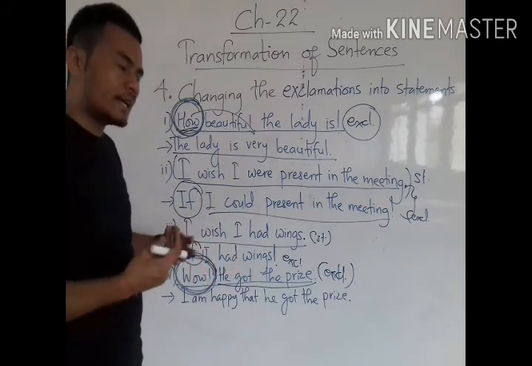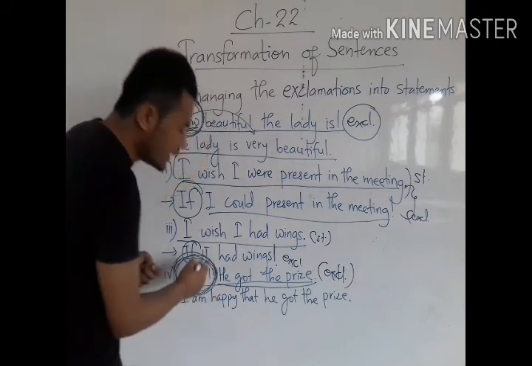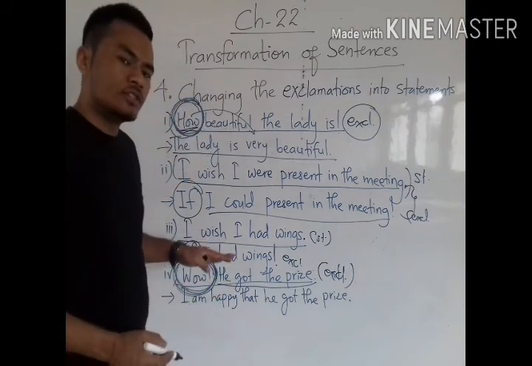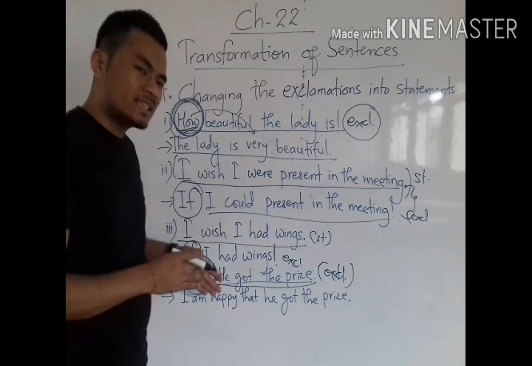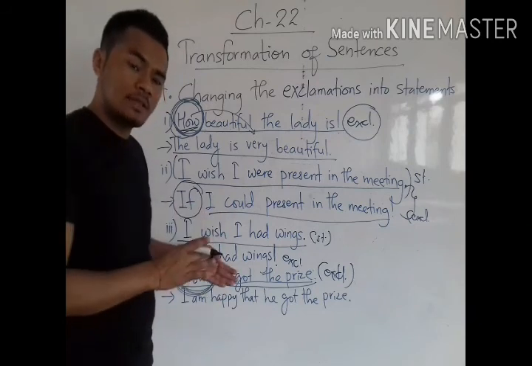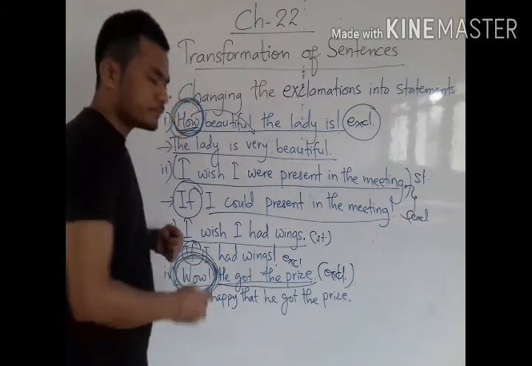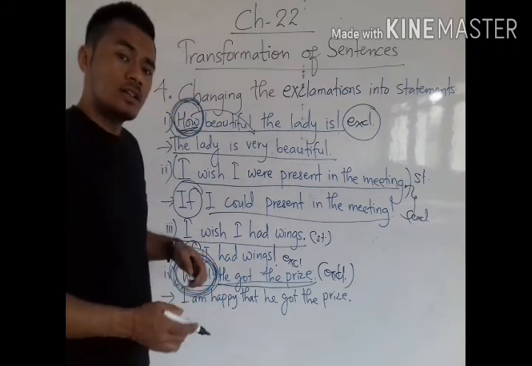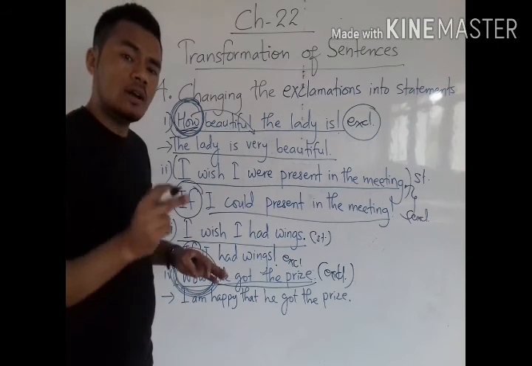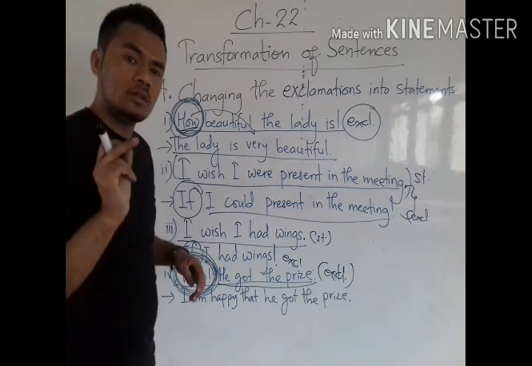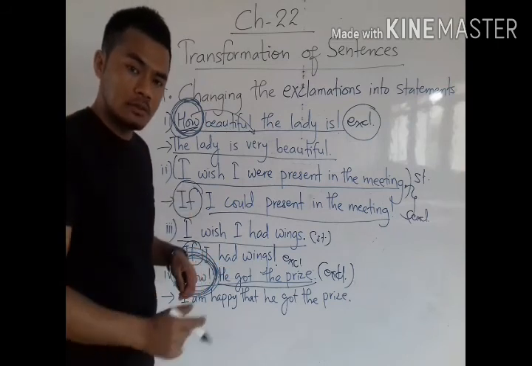Such kinds of feelings are expressed by wow. So whenever we change those exclamatory sentences framed by using interjections, somewhere we have to put what that interjection actually wants to express in the statement also.